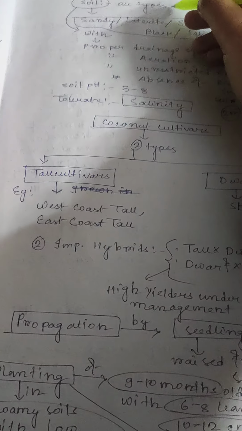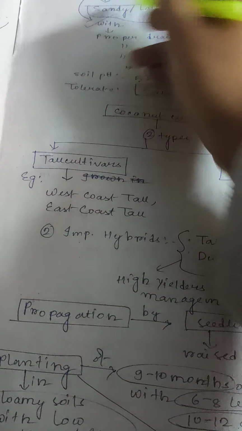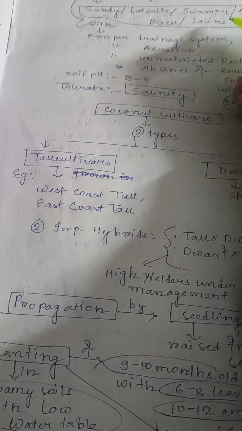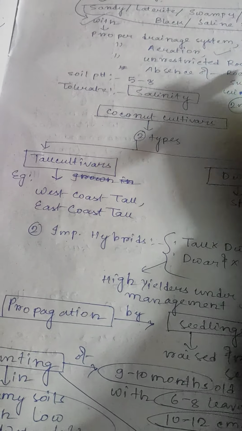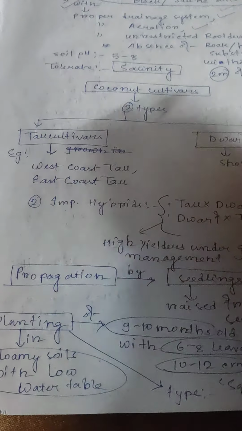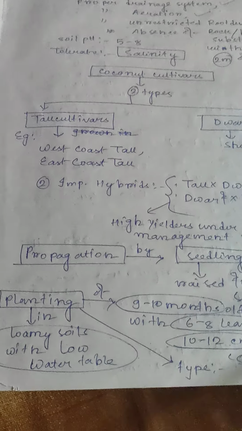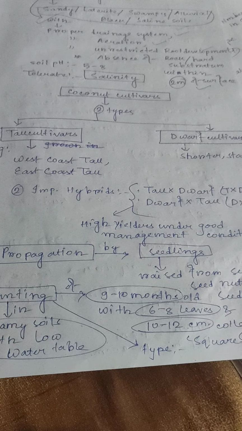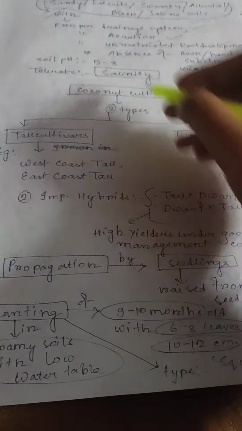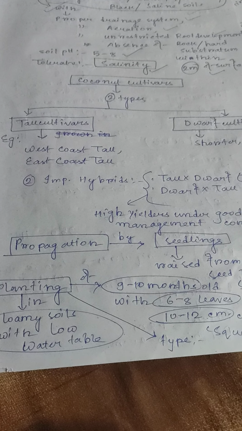Soil. All types of soil can be used for the cultivation of coconut. Sandy or laterite or swampy or alluvial or black or saline soils with proper drainage system, proper aeration, unrestricted root development. Absence of rock or hard substratum within 2 meter of surface. Soil pH should be 5 to 8. Coconut can tolerate salinity.